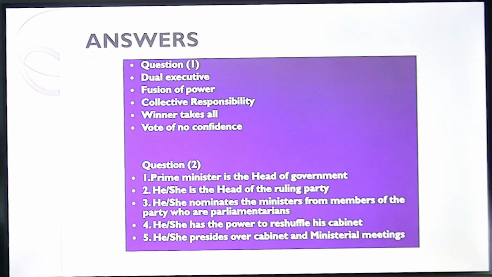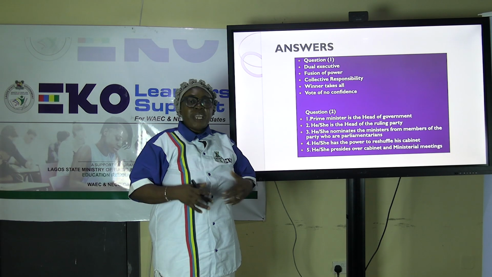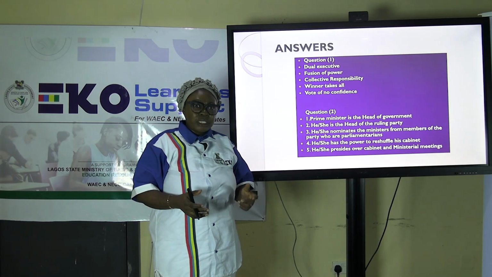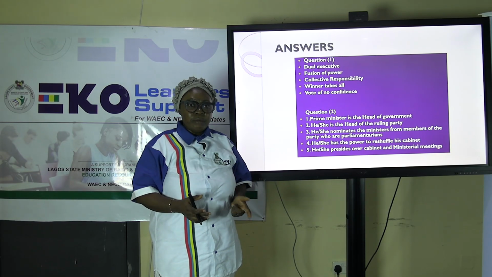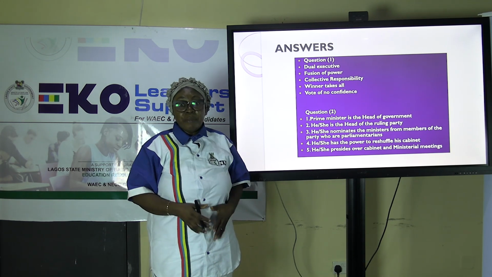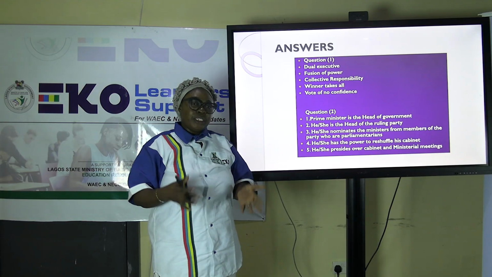Now, vote of no confidence. This vote of no confidence is one of the paramount terms in the parliamentary system of government. It is whereby a bill is passed where there is dissatisfaction with the activities of the prime minister. So they can recall him to step down, and they will choose another prime minister from among the legislature.